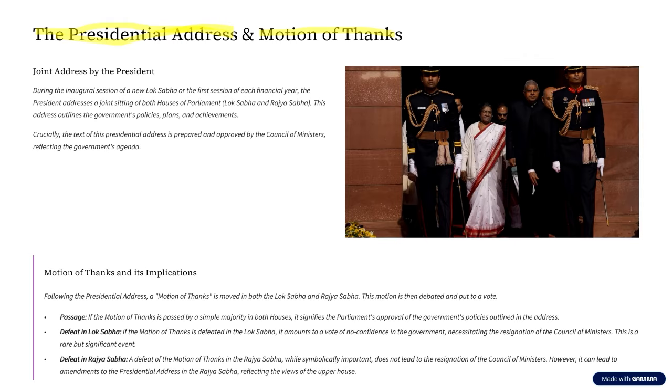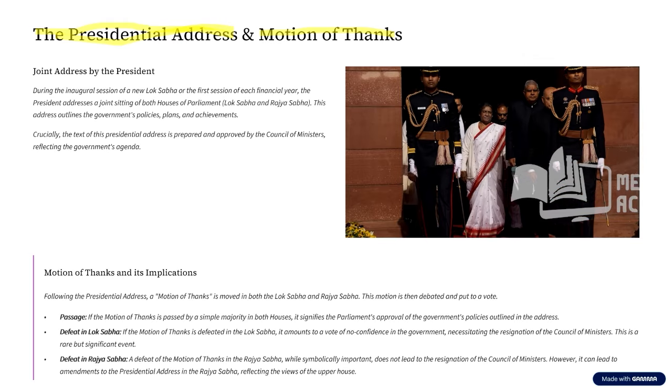Whenever the new Lok Sabha is meeting, that is scenario number one. Scenario number two, at the beginning of each year. So scenario number one is at the beginning of the new Lok Sabha, scenario number two at the beginning of each year.